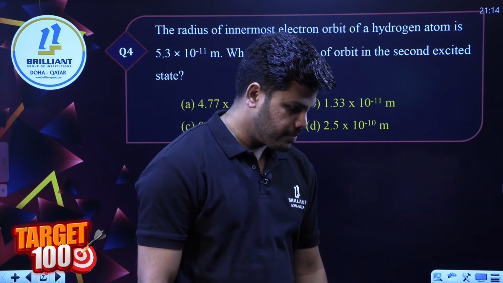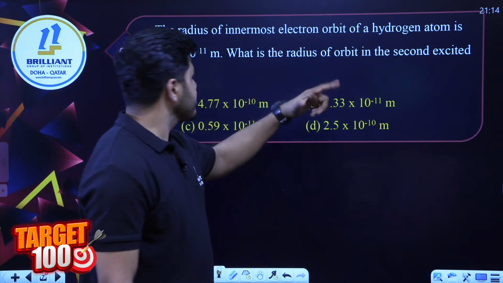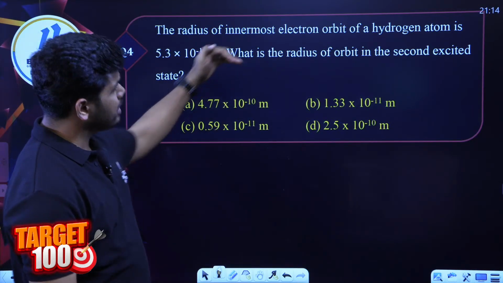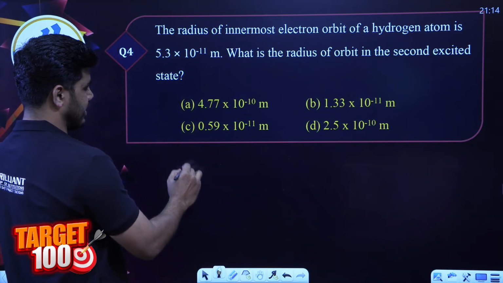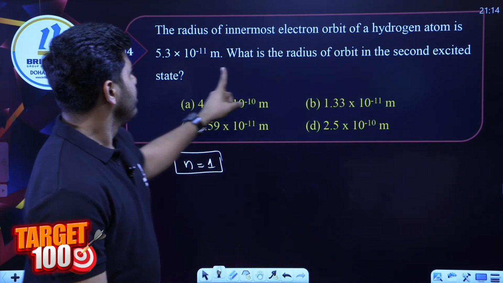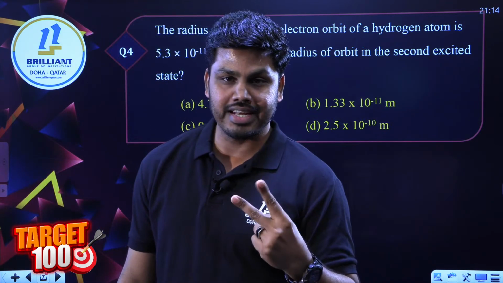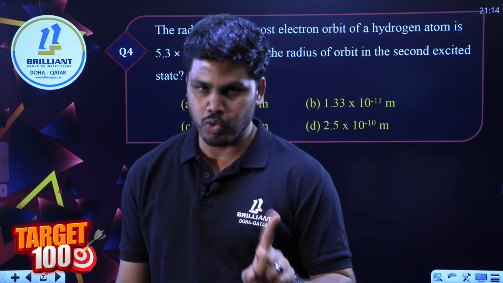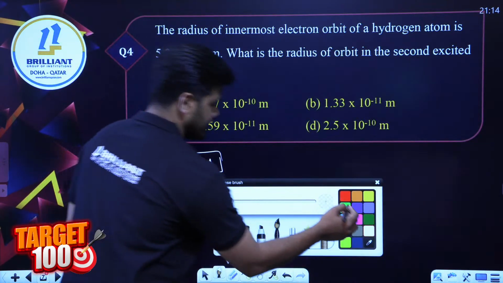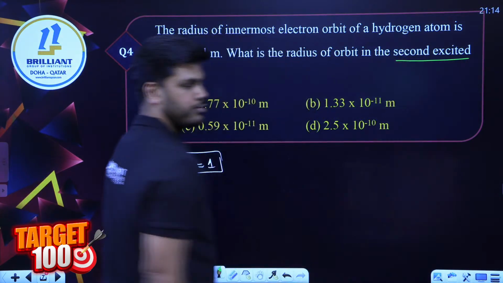Question number 4. The radius of the innermost electron orbit of a hydrogen atom is 5.3 into 10 raised to minus 11 meters. For the innermost orbit, the hint is n is equal to 1. What is the radius of the orbit in the second excited state? Be very careful, second excited state. n is not equal to 2 here. That's a very common mistake we commit in this question. n is equal to 3, because we are talking about the second excited state.